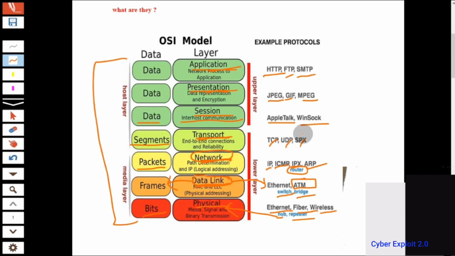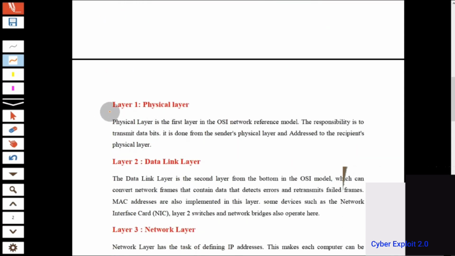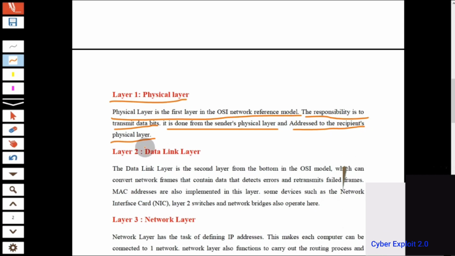Now we discuss all the layers one by one. First is the physical layer. The physical layer is the first layer in the OSI network reference model. Its responsibility is to transmit data bits. This is done from the sender's physical layer, addressed to the receiver's physical layer. It means that on the hardware side, the sender and receiver are connected with the physical layer.